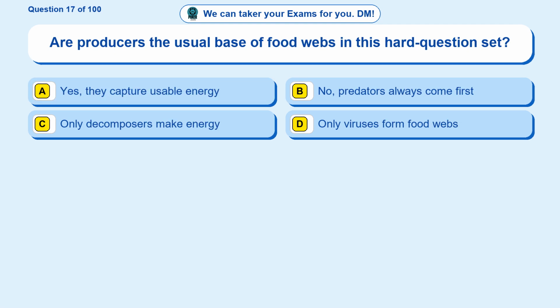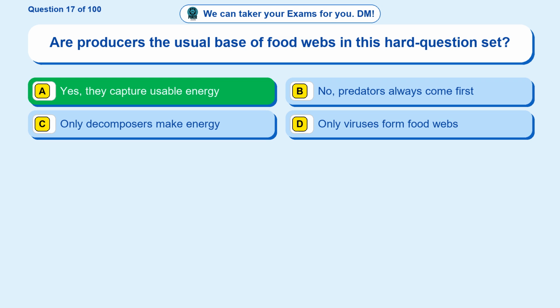Question 17. Are producers the usual base of food webs in this hard question set? Option A. Yes, they capture usable energy. Option B. No, predators always come first. Option C. Only decomposers make energy. Option D. Only viruses form food webs.